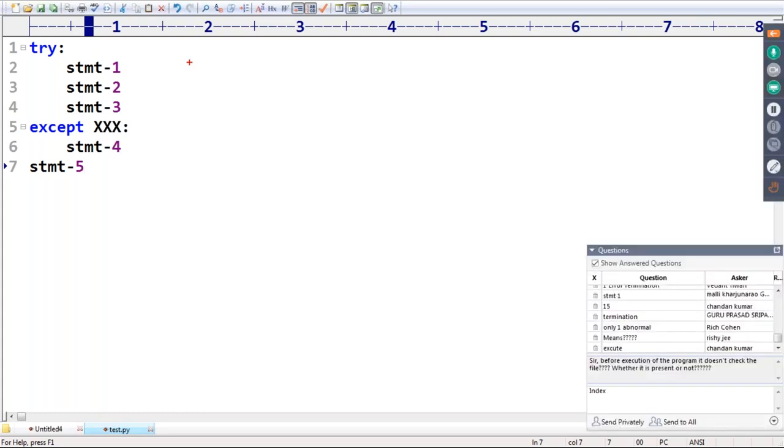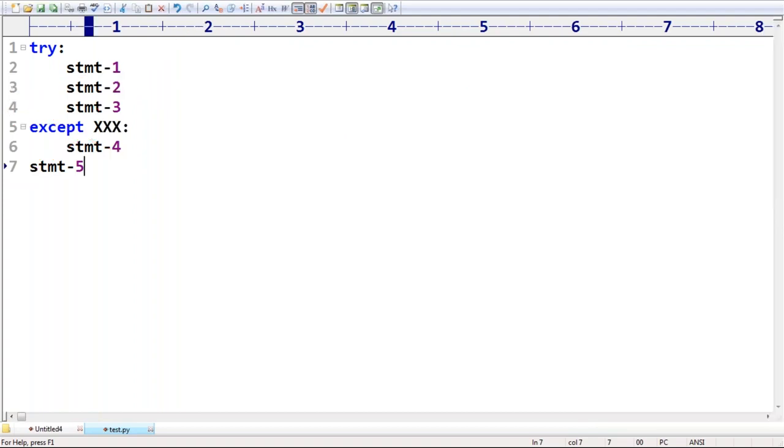Very simple. 1 will be executed. Here the problem is coming, but the corresponding except block is not matched. My Python virtual machine can't do anything. It terminates the program abnormally. 1 followed by abnormal termination. The remaining code never executes. Clear? 5 won't execute, because here the problem is coming and no one has handled it.